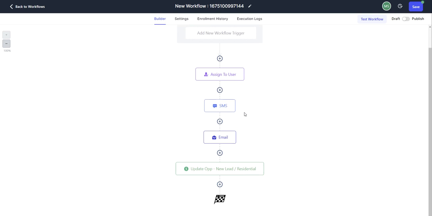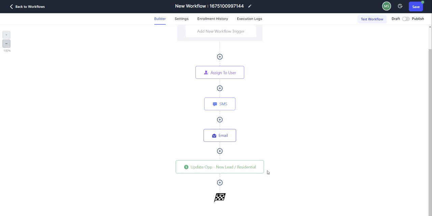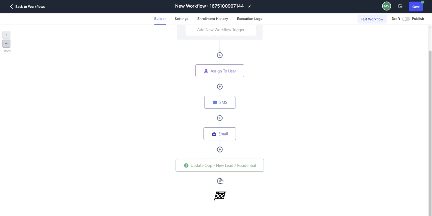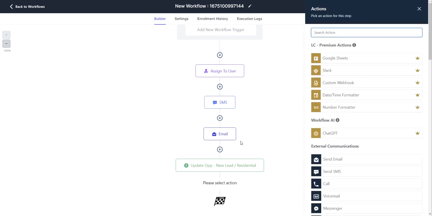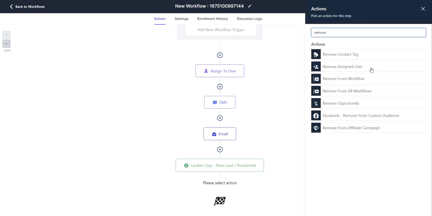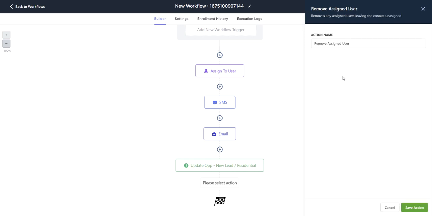I'm assigning it to a user, sending an SMS and an email over to the client, updating their opportunity, and now I want to remove the assigned user. I'm going to do that by clicking on the plus icon here, and then you type in remove, and you'll see Remove Assigned User. We're going to go ahead and click on that.